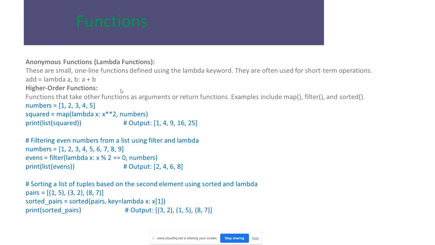Anonymous functions are lambda functions. The syntax of the lambda function is like this: lambda a, b: a plus b. We can write single-line functions, as we can see here. Higher order functions include map, filter, and sorted.